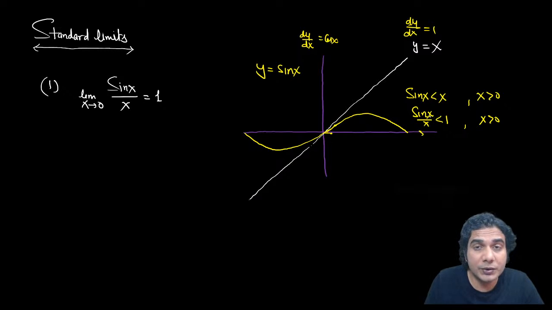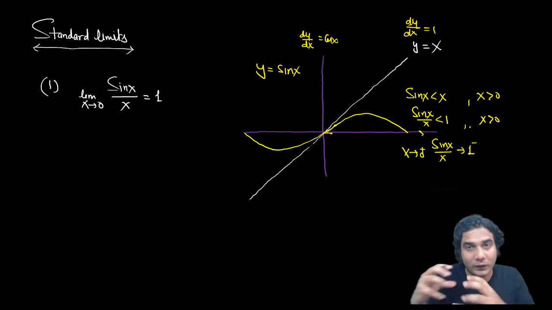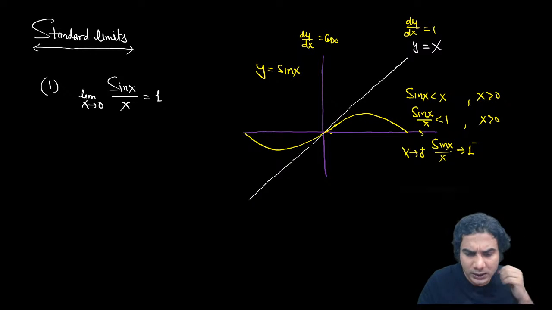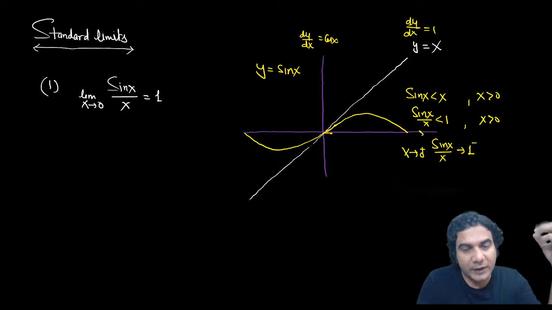That's why this ratio sin x upon x is less than 1, not exactly equal to 1. It is slightly less than 1 when you are slightly ahead of the origin. So when x is approaching 0 plus, sin x upon x will approach 1, but the actual limit is 1, because limit means that if some function is approaching 2, then the limit is 2.